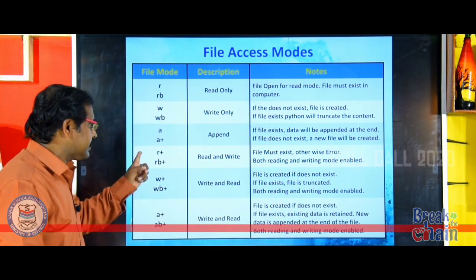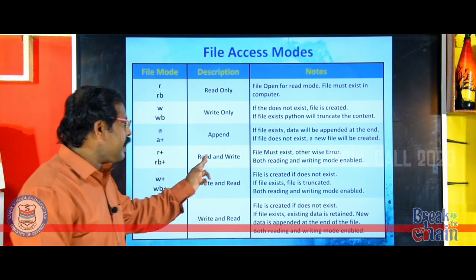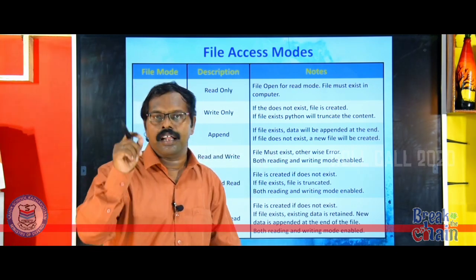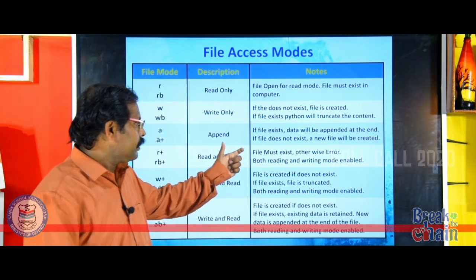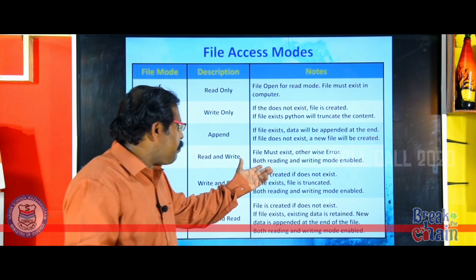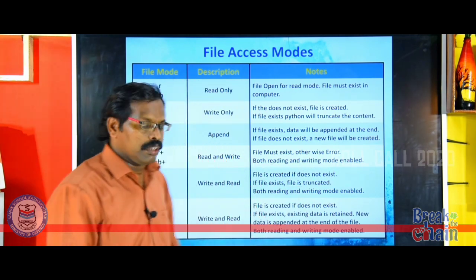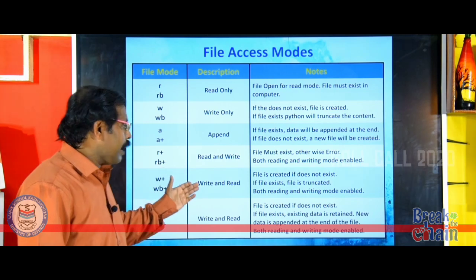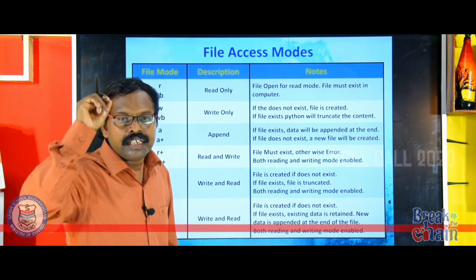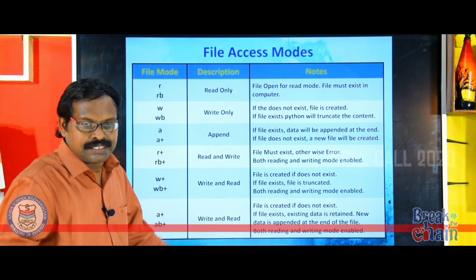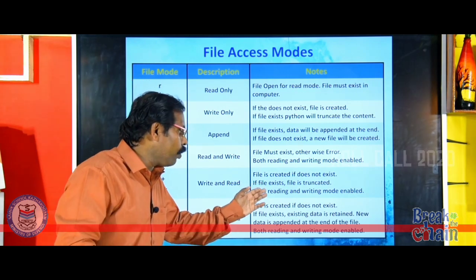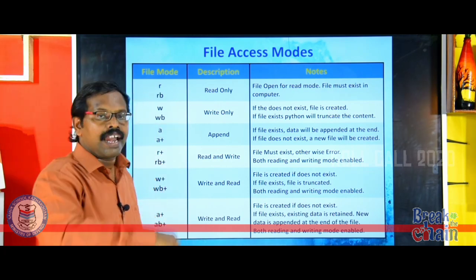Now have a look. Next is r plus. Very important. We open the file in read and write mode. The file must exist, otherwise error, because read has more priority. That is why the file should exist, otherwise it will show an error. But it can be used for both reading and writing. Now next is w plus. That means write and read. Here write has more priority. That means the file is created if it does not exist. But if the file exists, the file will be truncated. That is very important. Here also both reading and writing are enabled.